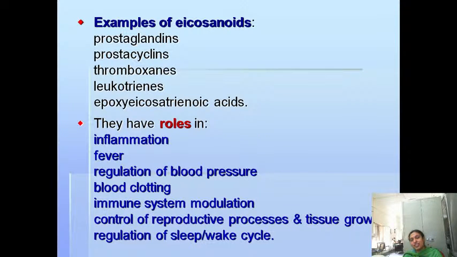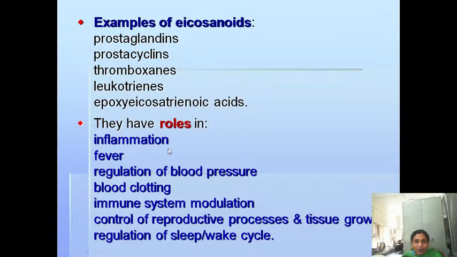Examples of these eicosanoids are, please note down, prostaglandins, prostacyclins, thromboxanes, leukotrienes, and epoxyeicosatrienoic acids. You just remember these four names. What are eicosanoids? I mentioned that prostaglandins and their related compounds are known as eicosanoids, and examples of eicosanoids are prostaglandins, prostacyclins, thromboxanes, and leukotrienes. These are all the examples of eicosanoids.